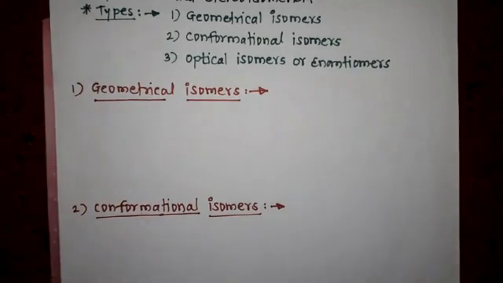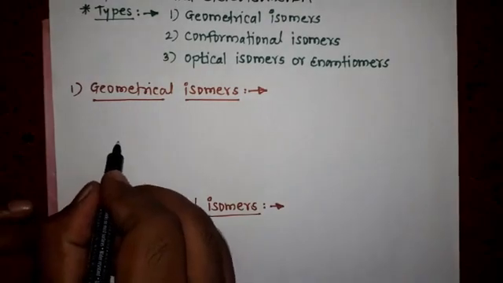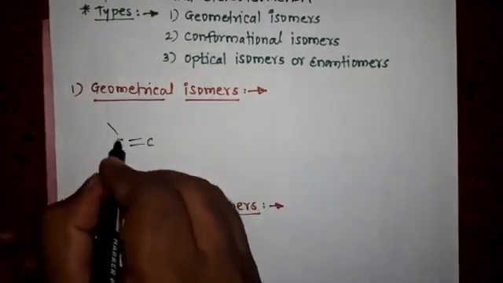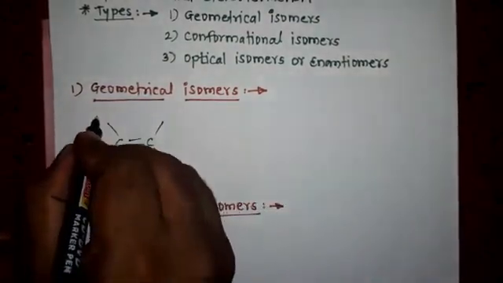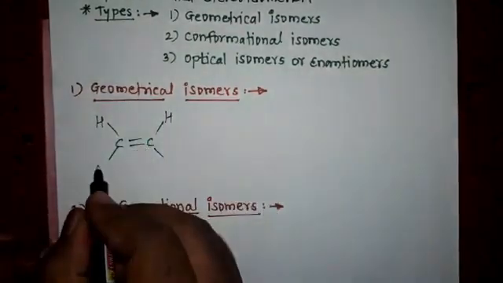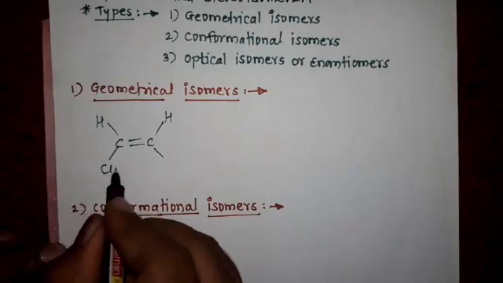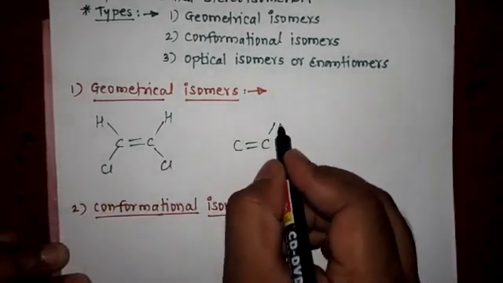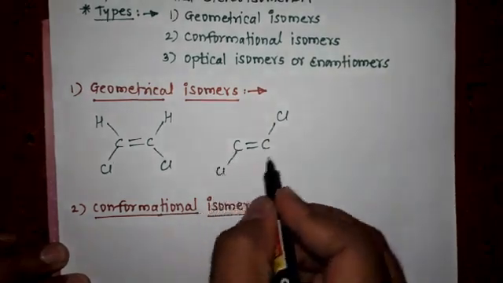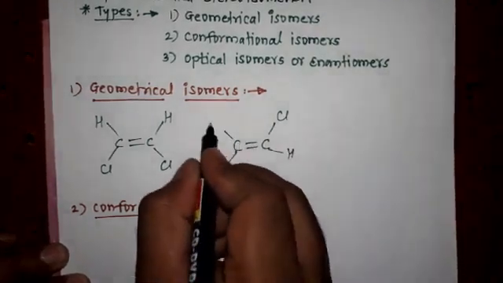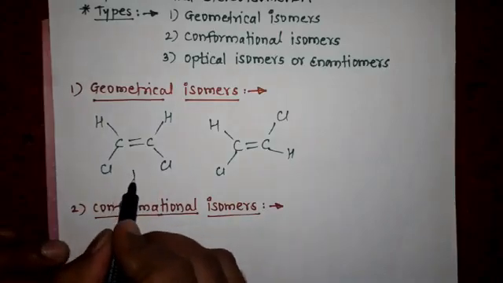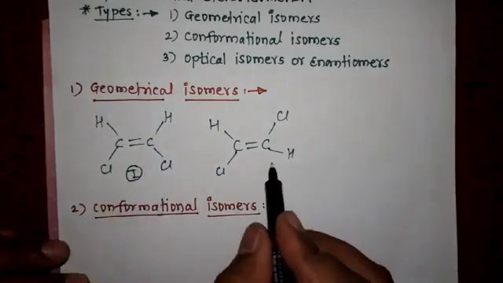Consider this compound and this. Here in the first compound,